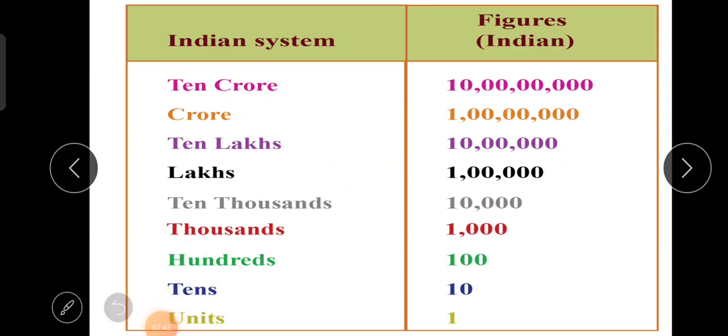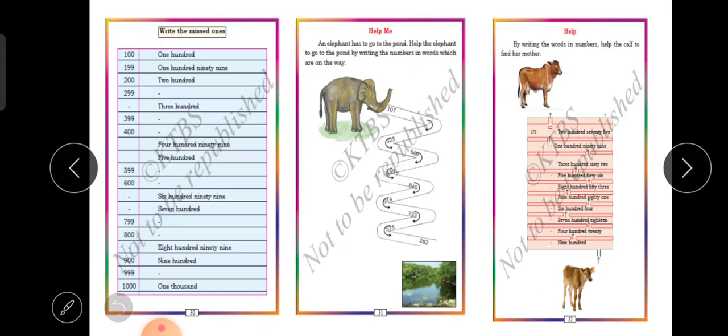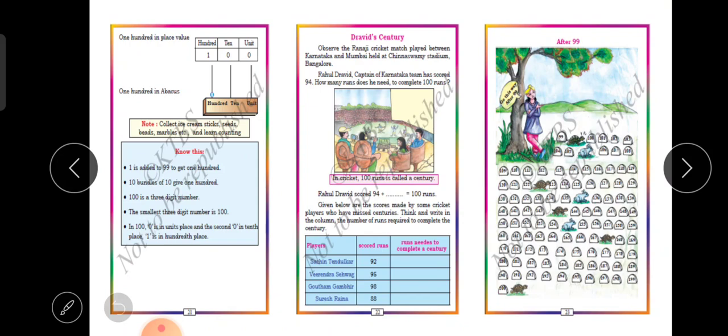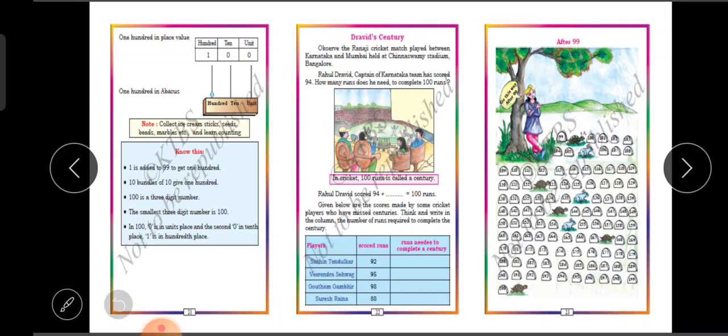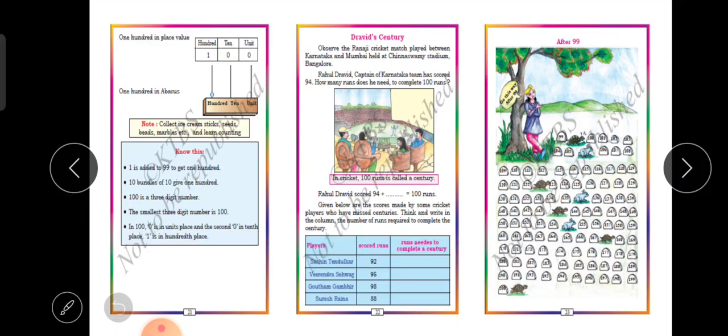See here, Dravid's century. Come back to Dravid's century. Here they have given one picture. So you are going to observe this picture. Observe the Ranji cricket match played between Karnataka and Mumbai, held in Chinnaswamy Stadium.